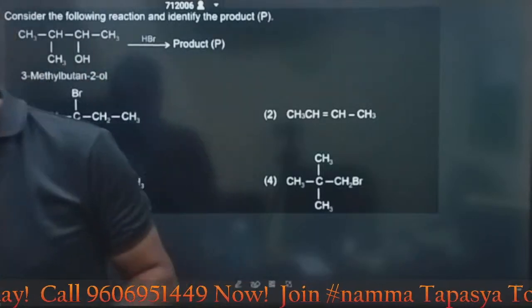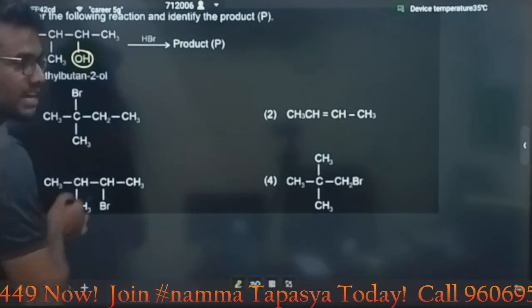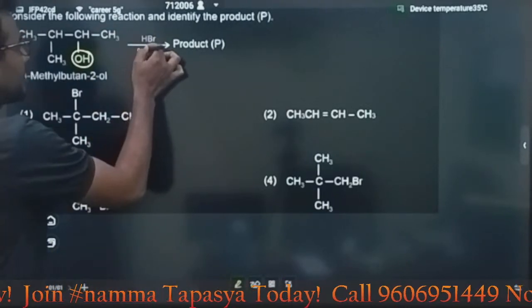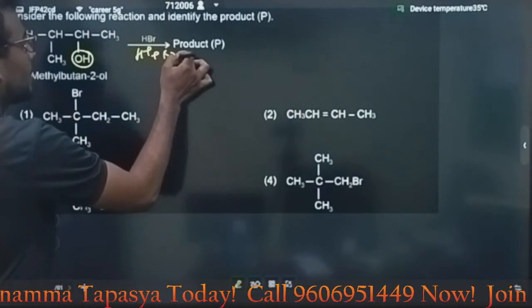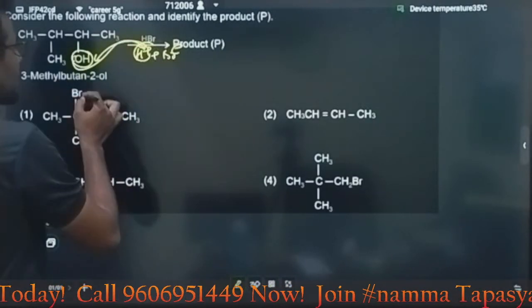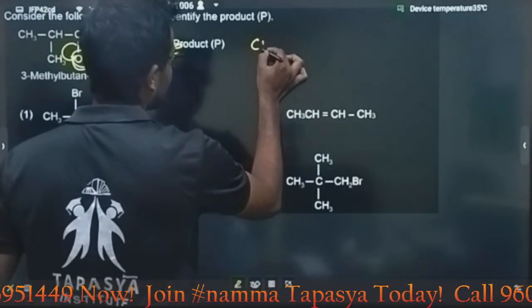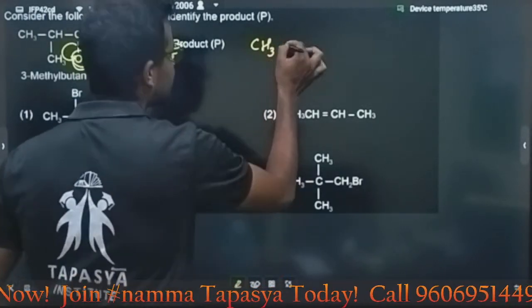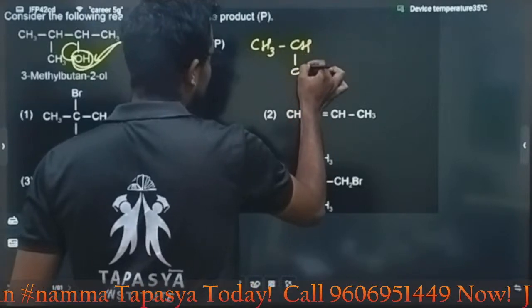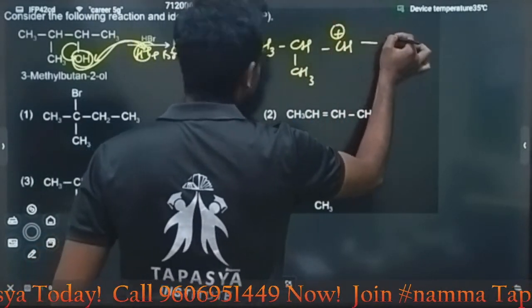Here, my dear students, we have a secondary alcohol. It will react with the HBr. What will happen? It will ionize as H plus and Br minus. First, this H plus attracts the oxygen lone pair. In this case, we need to show like this. This bond is taken by this one. Then it will form a carbocation in the first step. How is the carbocation forming? CH3, CH, CH3. Here, CH plus and the CH3.